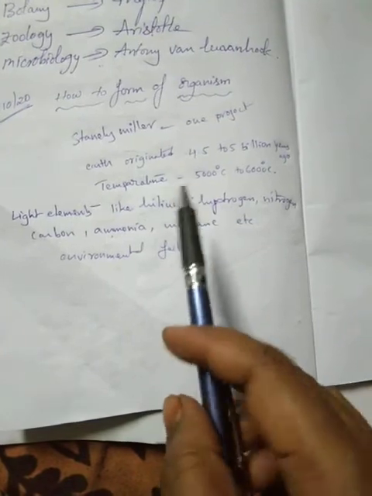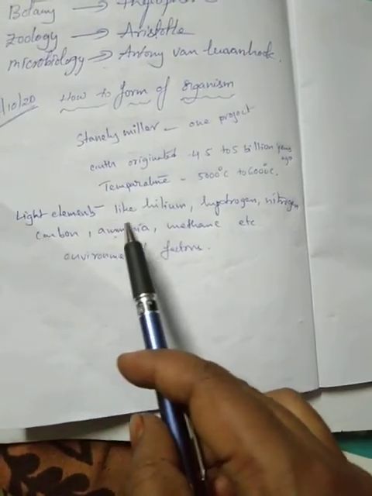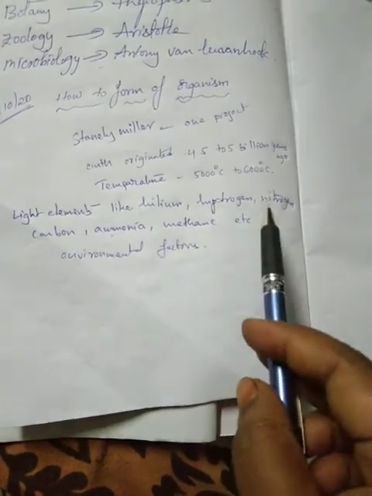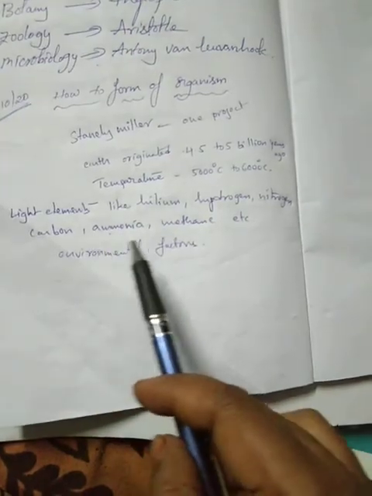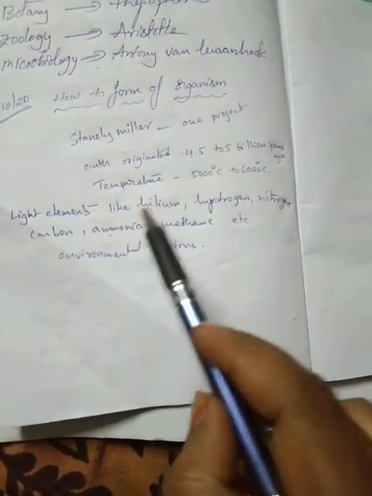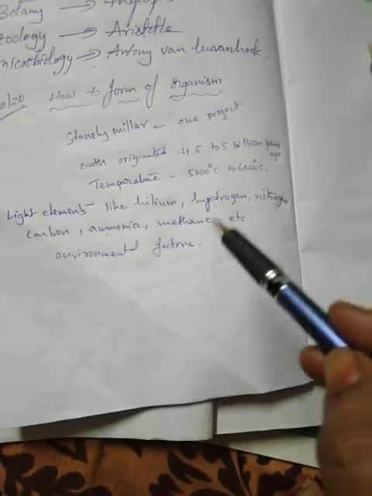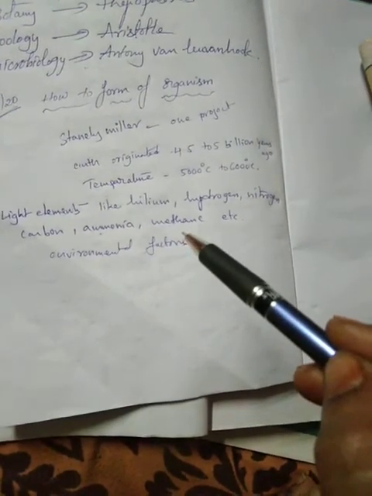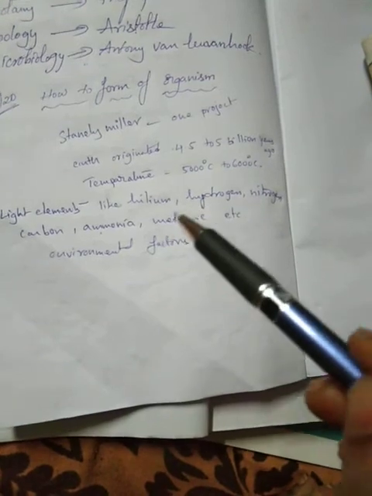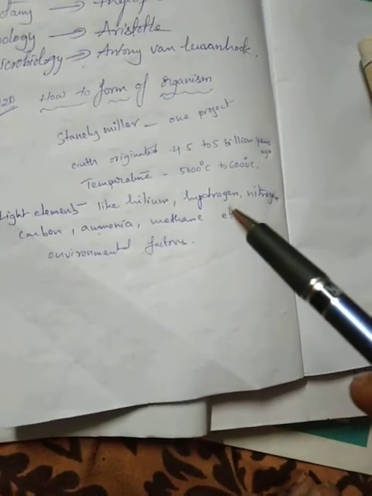After the earth cooled down, light elements formed, like helium, hydrogen, nitrogen, carbon, ammonia, methane, etc. These are the environmental factors. These environmental factors react with the boiling water and form small microbes. So these are the first form of organisms.